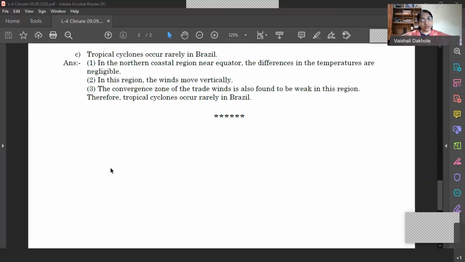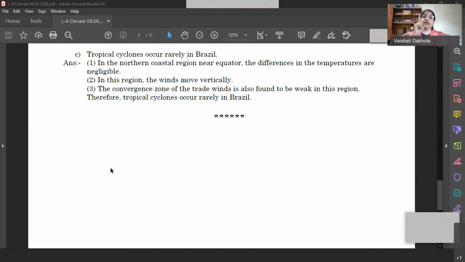As there is no fluctuation, no low temperature or high temperature, the air pressure in the region also remains the same. And as the tendency of the winds is to blow from high pressure to low pressure, and there is no change in the air pressure, the winds do not blow. So in this equatorial region, the winds do not blow. Then what happens? They move vertically upwards. The winds are not formed.